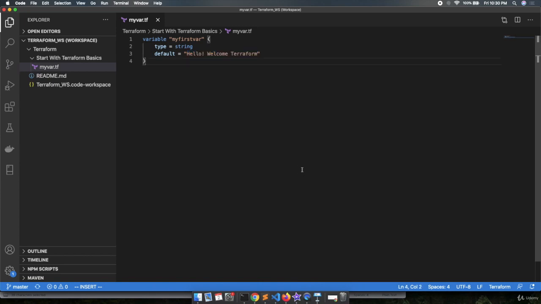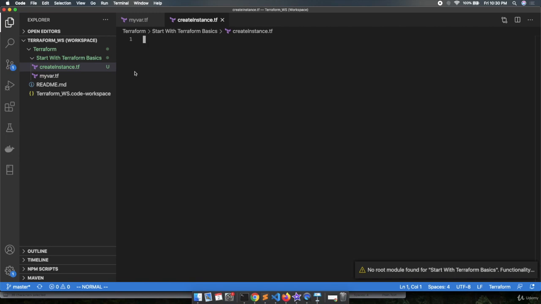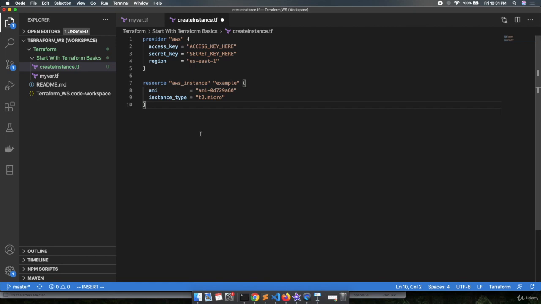So I'm here inside my Visual Studio Code, and over here I will create a new file and I will name it createinstance.tf. Here we need to provide the code which will be used to create the instances in AWS. So first we need to mention the provider and then we need to mention the resources. So here is the complete syntax.